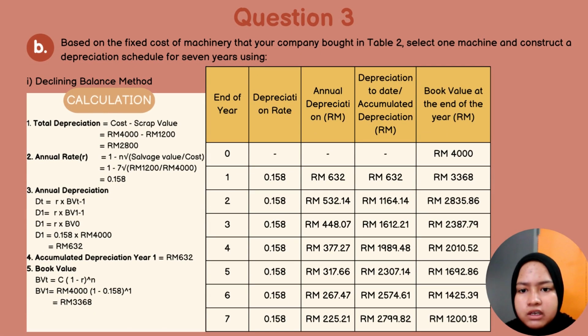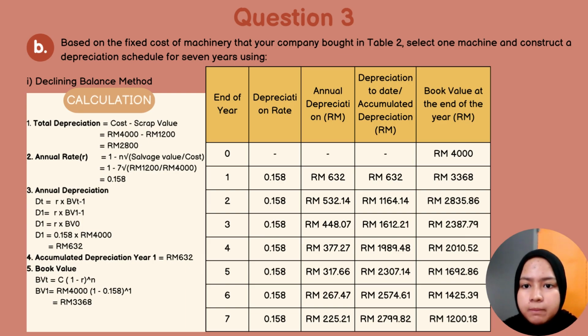For this question, I need to select one machine that we use in our company and construct a depreciation schedule for 7 years using two methods: the declining balance method and the sum of the years' digits method. Let me explain the declining method first. The machinery used is the computer. The cost of this computer is 4,000 ringgit and the scrap value is 1,200 ringgit.